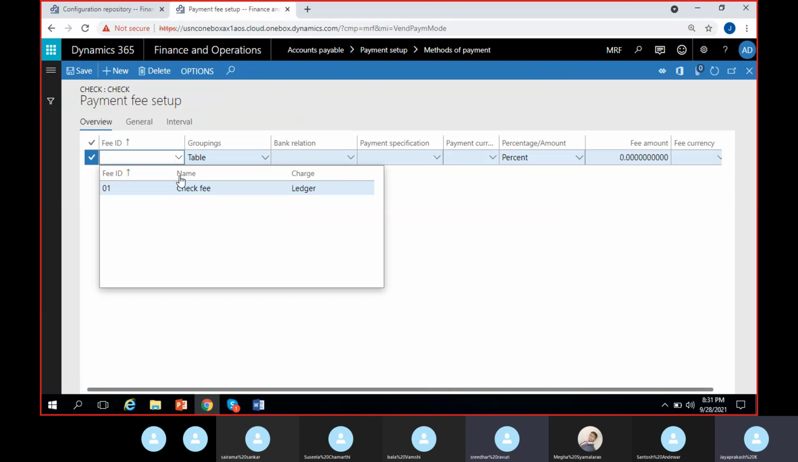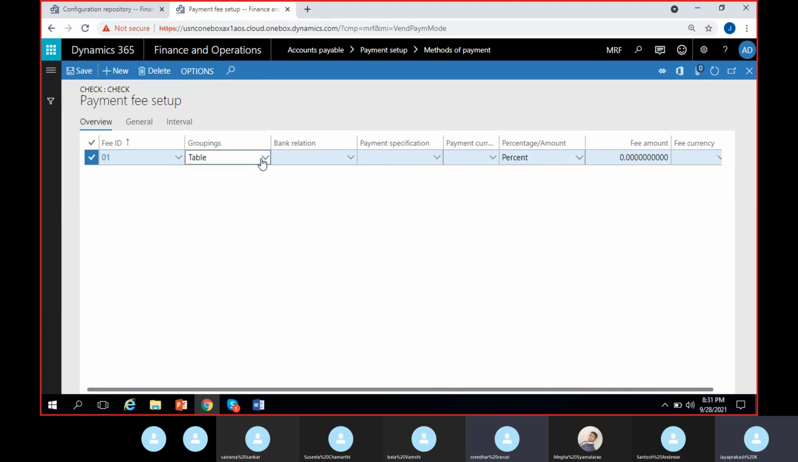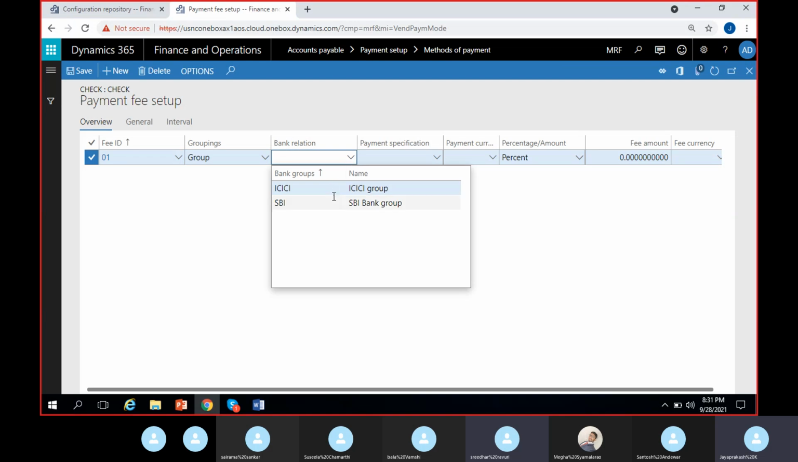I can select the fee ID. I can select check fees. I can select table or group or all. Is it for all banks or is it for a separate bank? If it is table, I can select a single bank, or if it is group, I can select a group of banks. I have bank groups, right? ICICI group, SBI group. So for all the bank accounts that fall under ICICI group, this fees will be applicable. Or I can select all, meaning for all the banks.